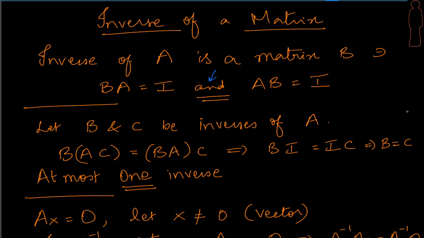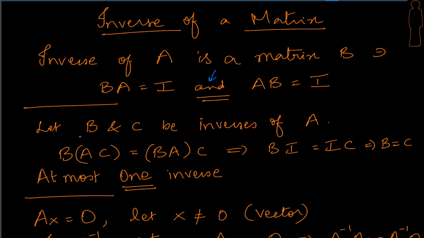Okay. So here is one very interesting property of inverses. Let us assume that we have got two inverses for the same matrix A. Let us try and look at this multiplication of three matrices B, A and C. Now using the associative property, the parenthesis can get shifted to BA, and we know that since B is an inverse of A, BA must go to I, right? Similarly, AC must also go to I, because C is another inverse for A, and when we say inverse, even post multiplication should lead us to I, and therefore we have B into I is equal to I into C, right? That's what we see in the second equation, which means that B is equal to C, right?